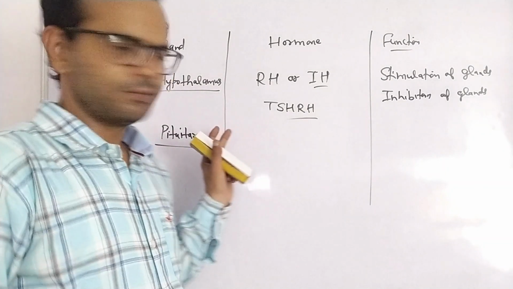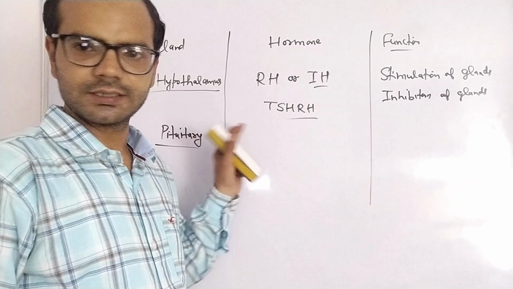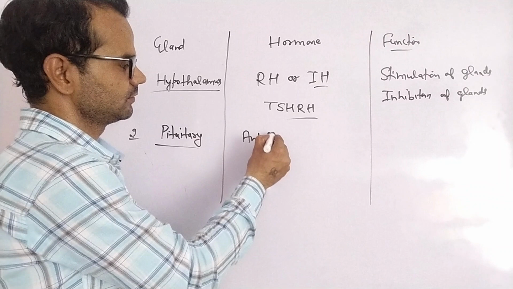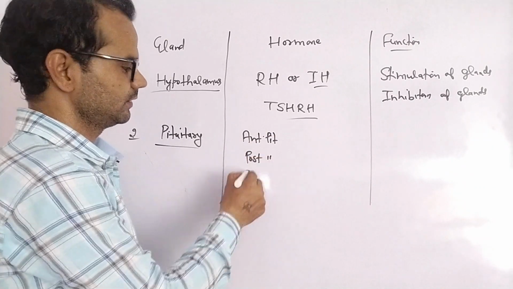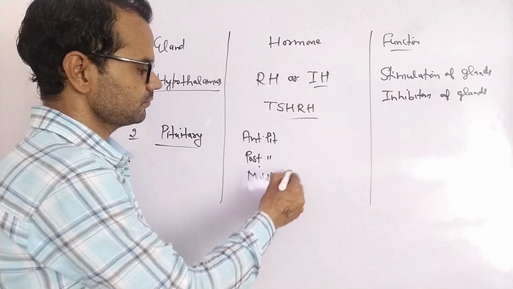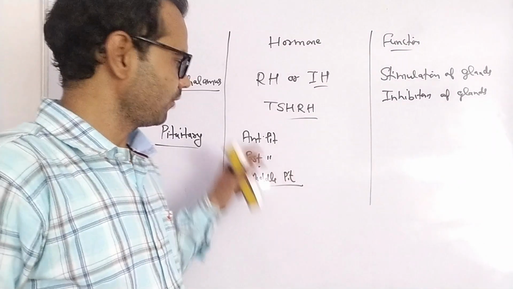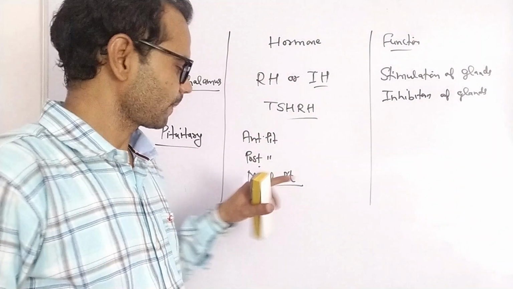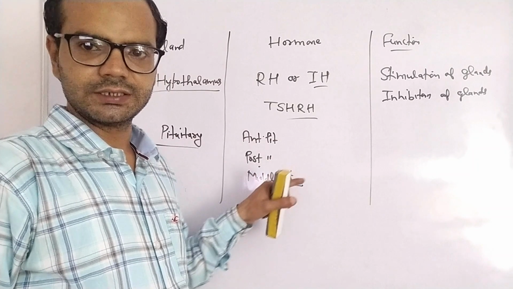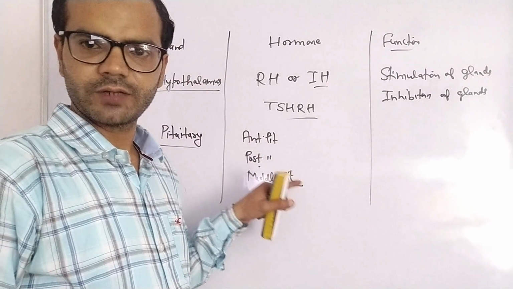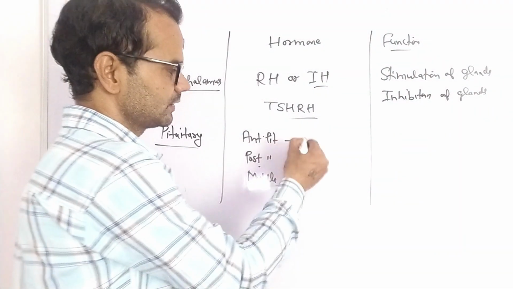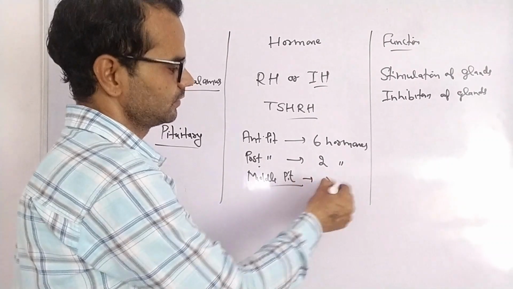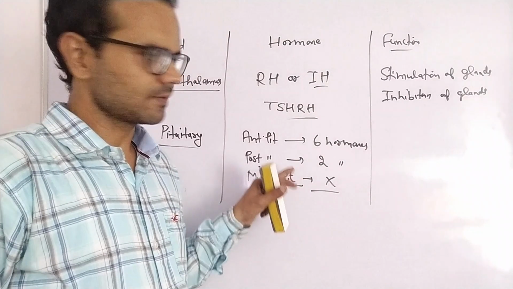pituitary gland. Pituitary gland is again present in the brain. It is the master gland of the body. Pituitary contains three lobes: anterior pituitary, posterior pituitary, and middle pituitary. From anterior pituitary, 6 hormones are released. From posterior pituitary, 2 hormones are released. And from middle pituitary, no hormone is released in human. In human, middle pituitary is absent.